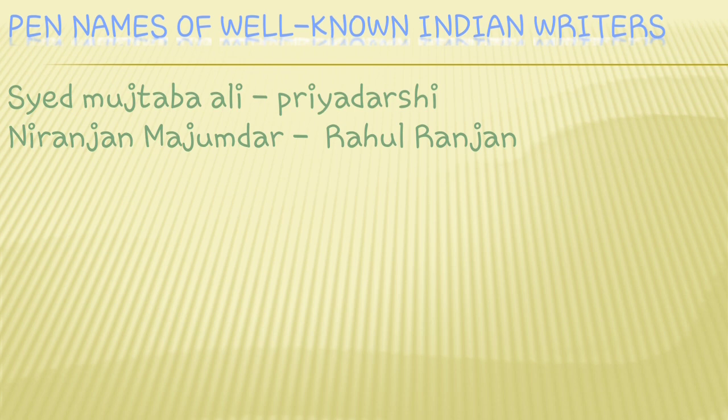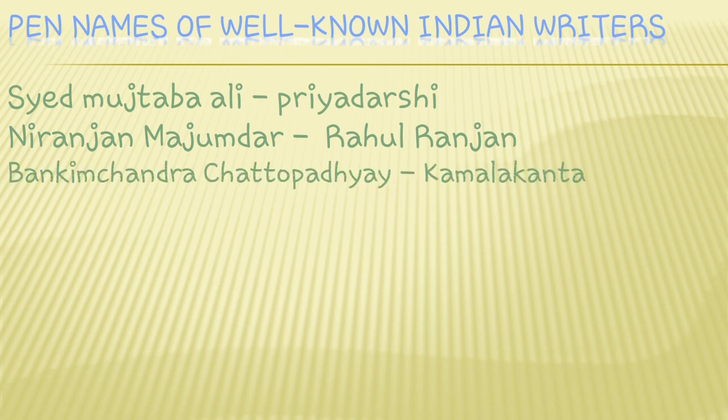You might have heard about the different poems constructed by Rahul Ranjan. He has written many poems and lessons also. One more person, Bankim Chandra Chattopadhyay, is a very famous personality in the Indian writers community. His pen name was Kamalakant. He wrote his poems and songs by the name Kamalakant. People used to know him as Kamalakant, not as Bankim Chandra Chattopadhyay. This name is also very famous in the community of Indian writers.